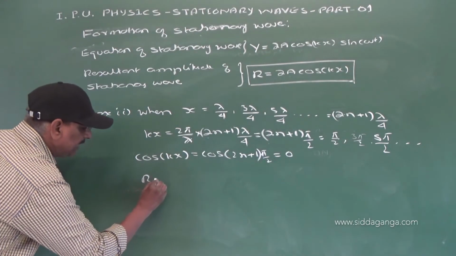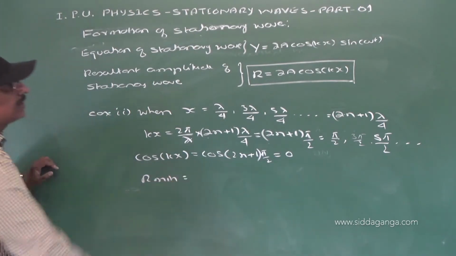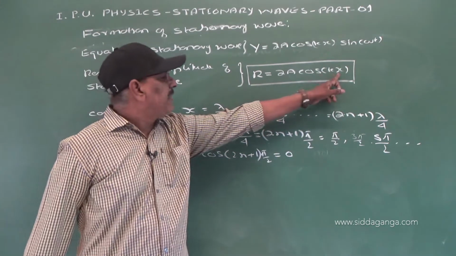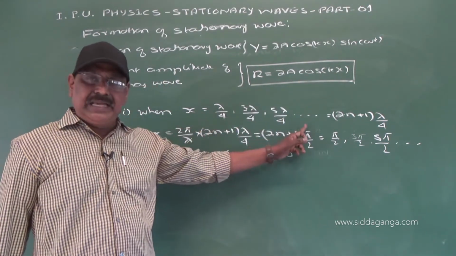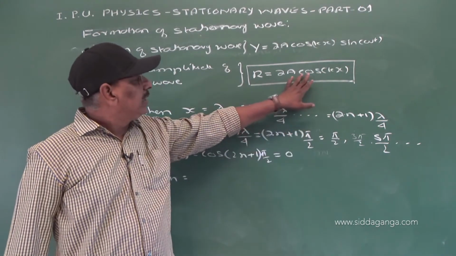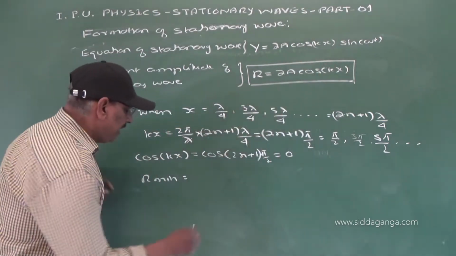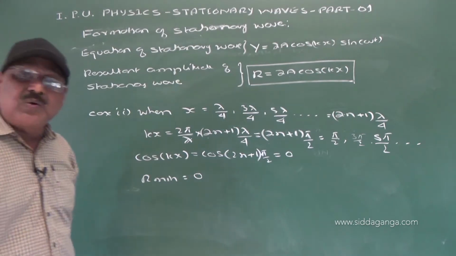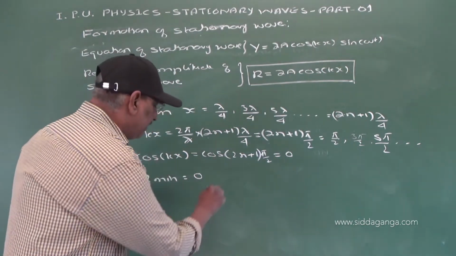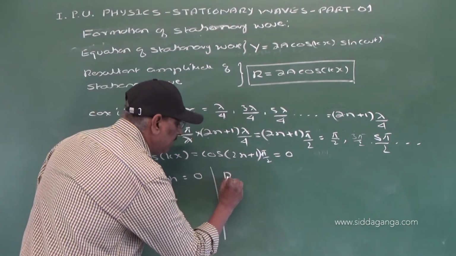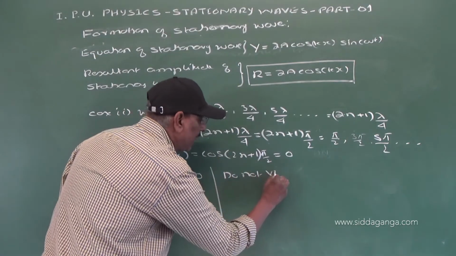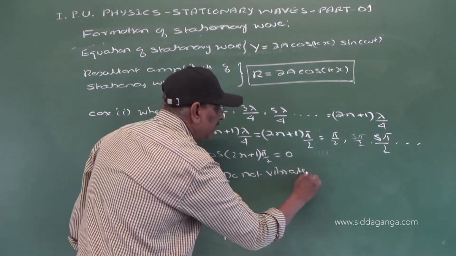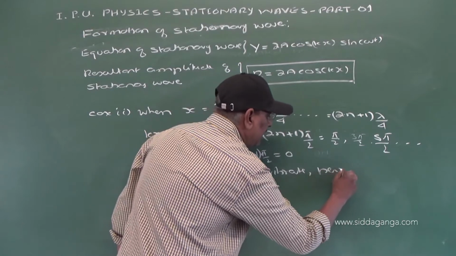Therefore the resultant amplitude is minimum here. For all the values of x satisfying these values, cos kx becomes 0, and the resultant amplitude becomes 0. That means these particles do not vibrate. They are permanently at rest.